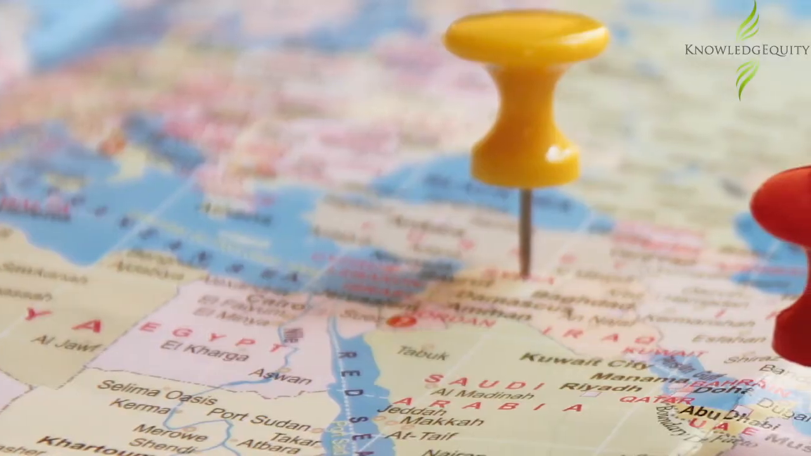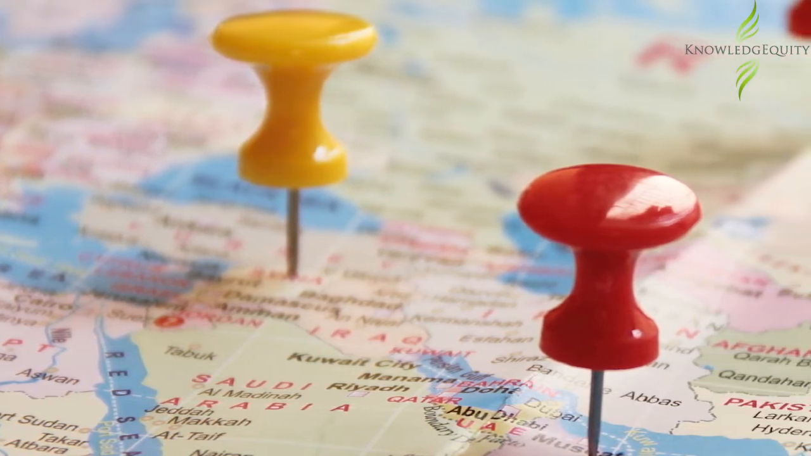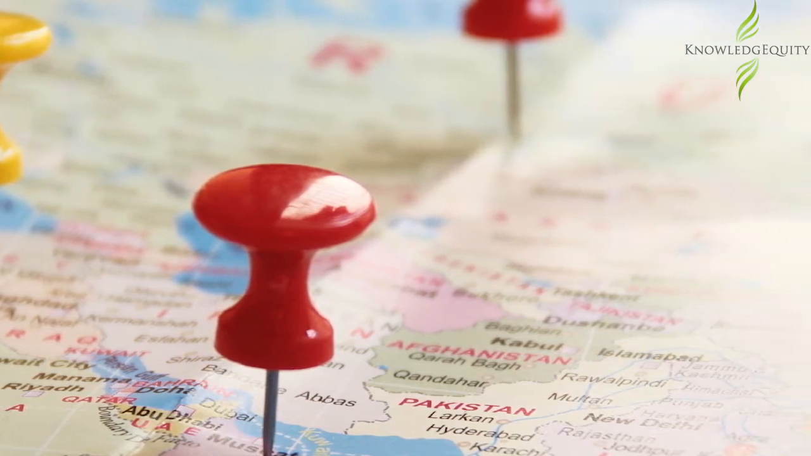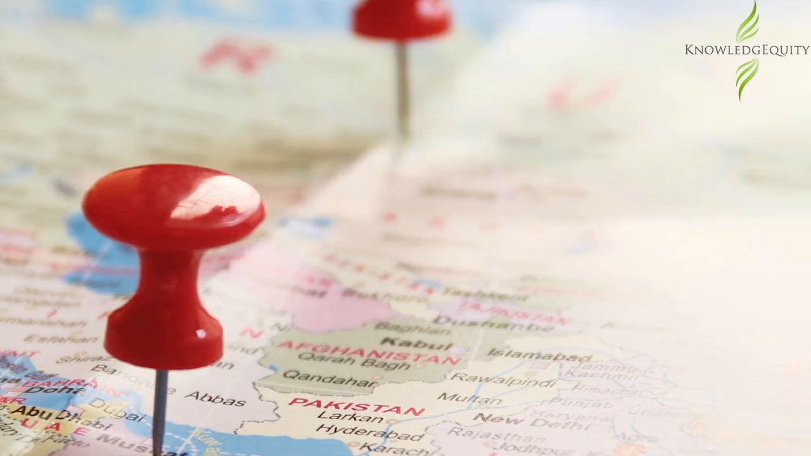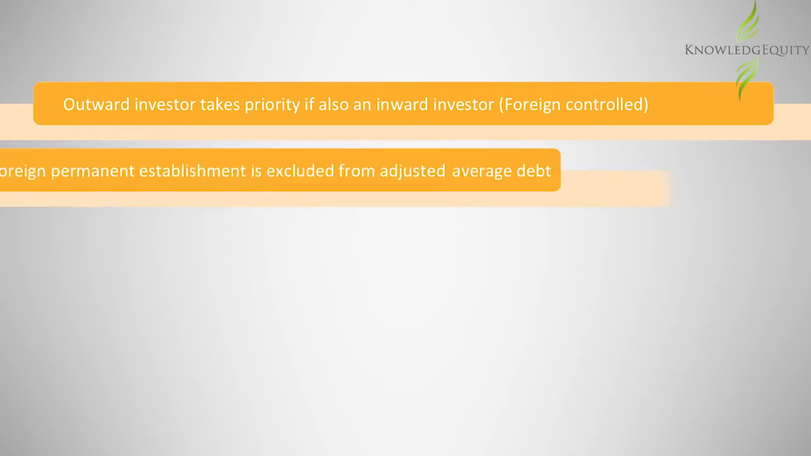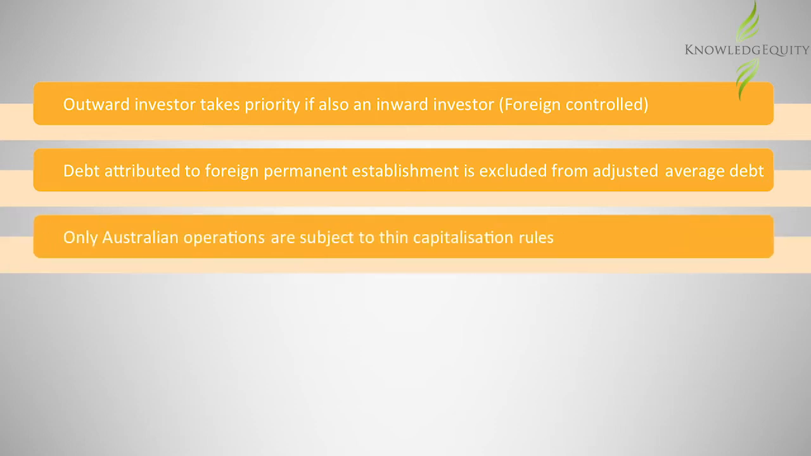We could also have an outward investor. This is when an Australian resident entity is either controlling a foreign resident entity or carrying on a business through an overseas permanent establishment, for example, a foreign subsidiary or an overseas branch. We need to remember that the outward investor rules take priority if the entity is also an inward investor, for example, foreign controlled. So that is, the debt attributable to the foreign permanent establishment is excluded from adjusted average debt, so that only Australian operations are subject to the thin capitalisation rules.